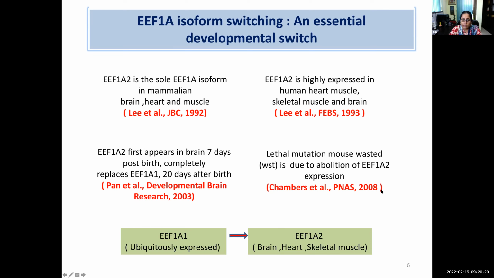And this 1A2 isoform is indispensable for survival. This study reported that mutation in 1A2 was lethal. So that shows that when this isoform switching happens, 1A2 takes over the function of the 1A1 isoform completely.